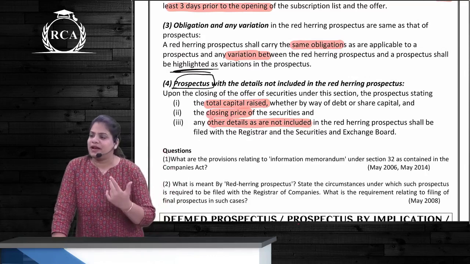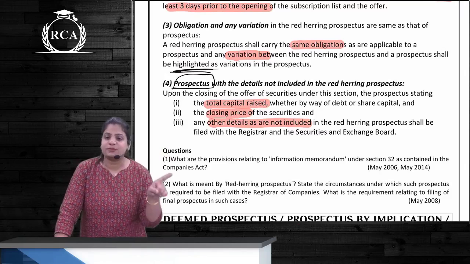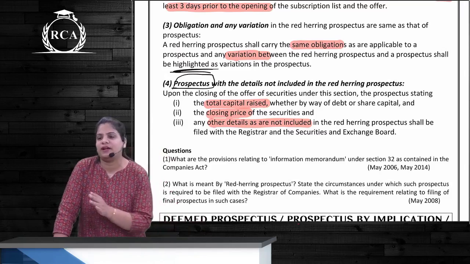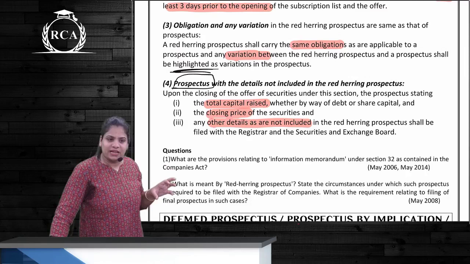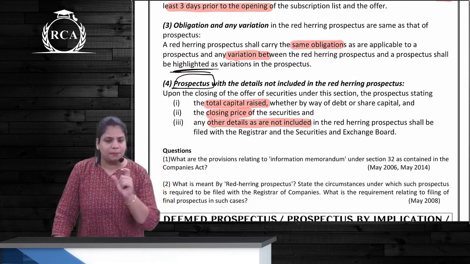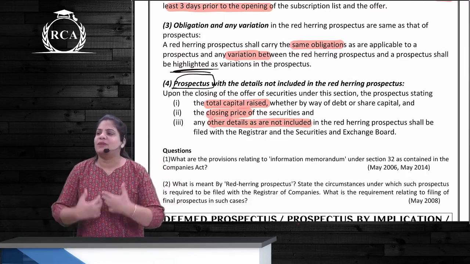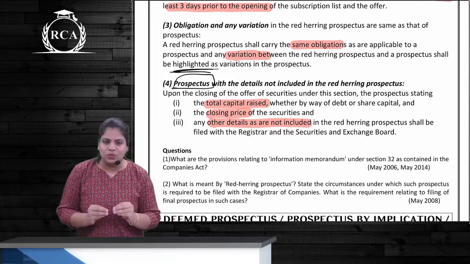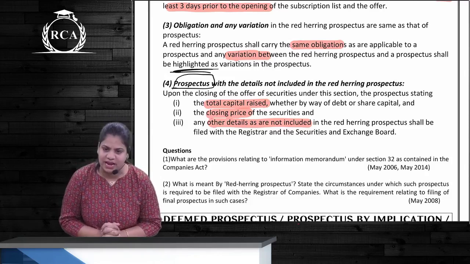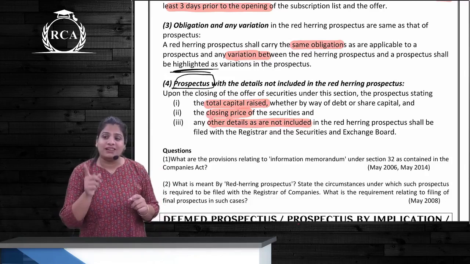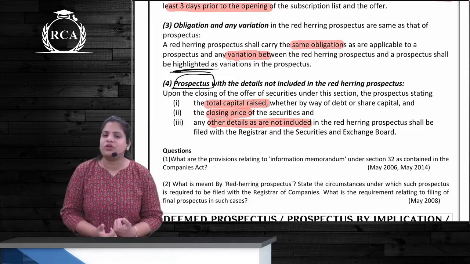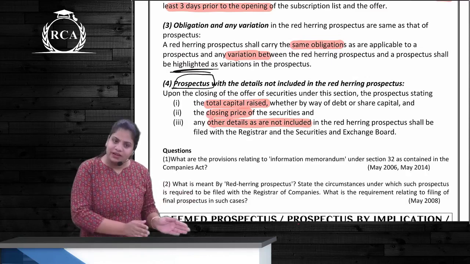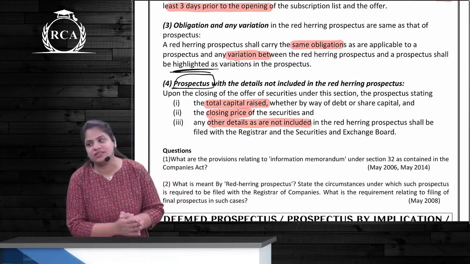A company can determine the price of its securities in actually 2 ways. One is the fixed price method, or another is the price discovery method, more famously called the book building method. The company knows how much total capital it needs, but doesn't know the quantum or the price of the securities. So to assess the demand from the public, the company will issue an information memorandum and accept bids from the public, and then the company will decide the price. Correct? But you cannot do all of this unless you inform the ROC. Since you don't know your quantum and price, you cannot file the regular prospectus. You will have to file something until then, and that something is an RHP.